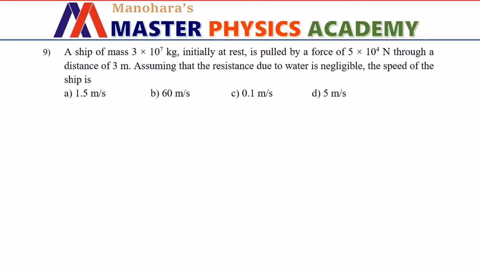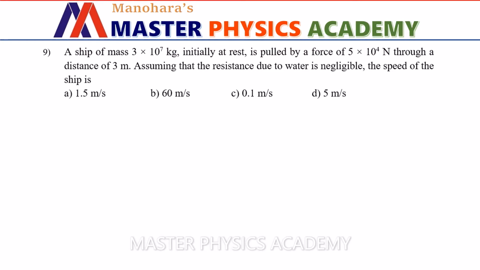A ship of mass 3 into 10 power 7 kg initially at rest is pulled by a force of 5 into 10 to the power 4 Newton through a distance of 3 meter. Assuming that the resistance due to water is negligible, the speed of the ship is.